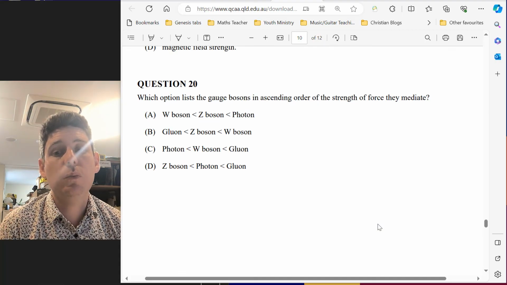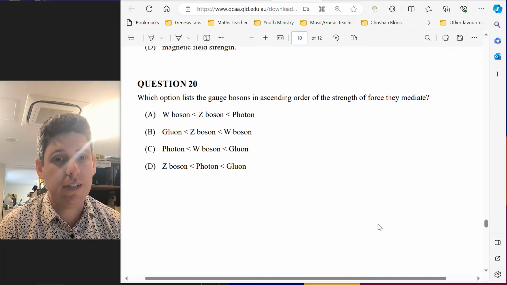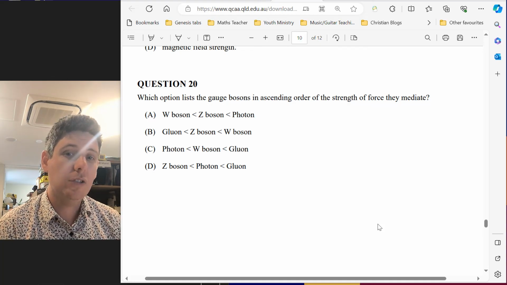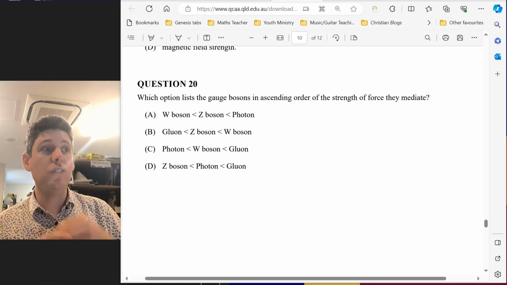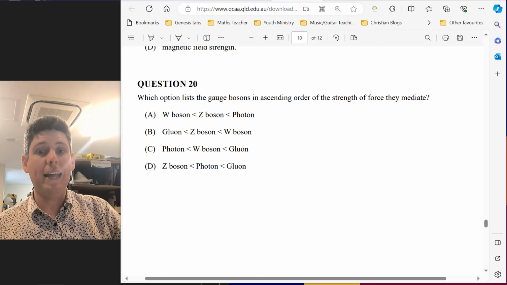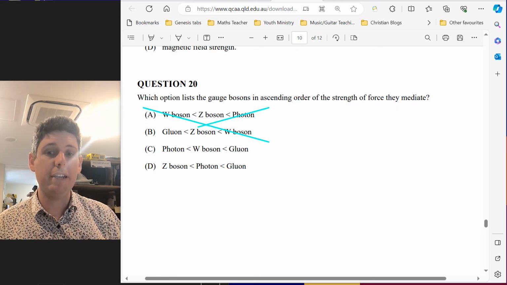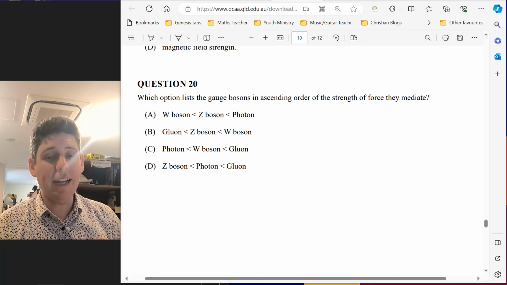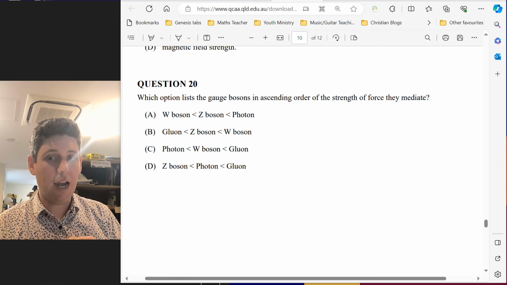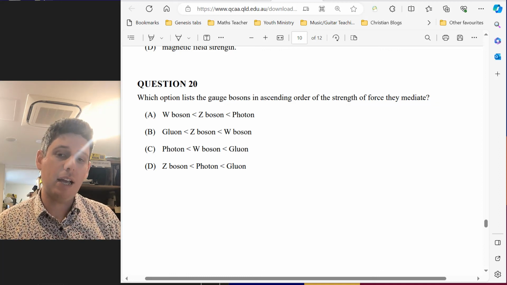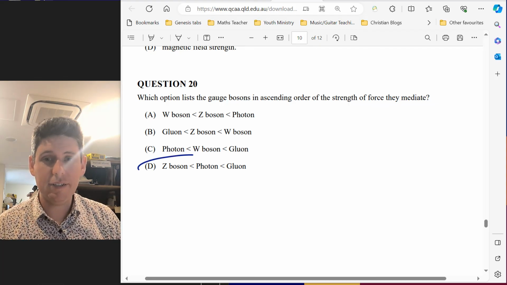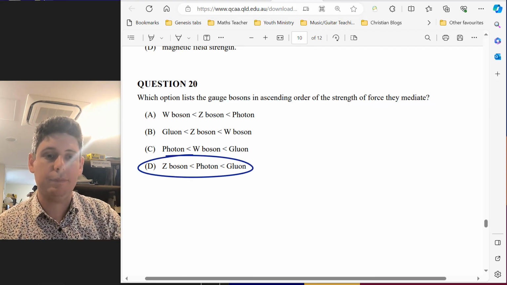The last question, which option lists the gauge bosons in ascending order of strength of force they mediate? So gluon is with the strong nuclear force. So the gluon has to be the greatest. So it's either C or D. Next, electromagnetic is the second strongest, and electromagnetic force has a photon. So it has to be D. D is the correct answer for question 20.